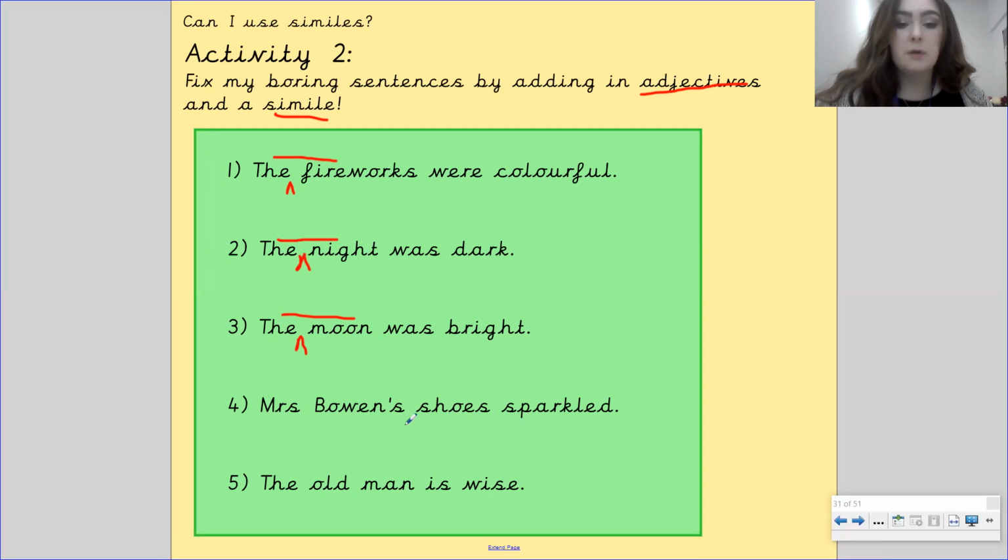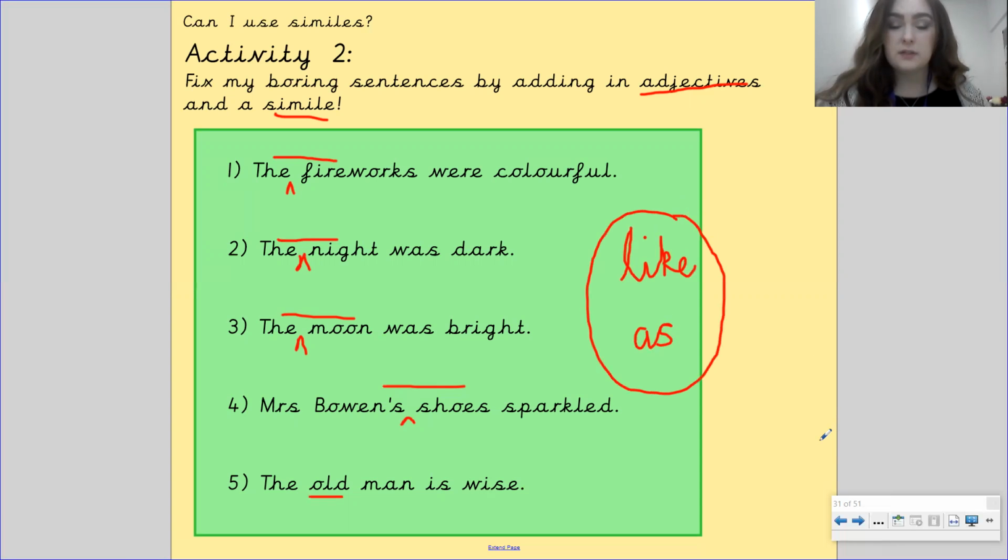Then we've got number 4, Mrs. Bowen's shoes sparkled. So again, give me an adjective maybe to describe her shoes, and then sparkled like what? Compare how they're sparkling to something else. And then we've got the old man is wise. So I've already given you that adjective there. You need to tell me how wise he is. And remember, you need to use like or as when you are writing a simile to describe something as being like something else. So pause the video here if you are going to be completing activity number 2.